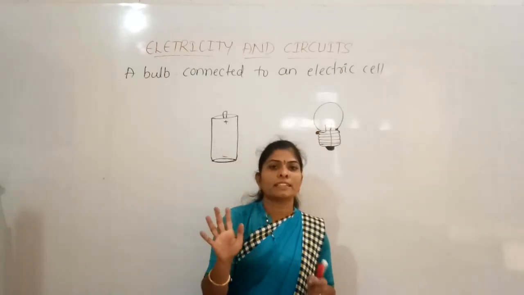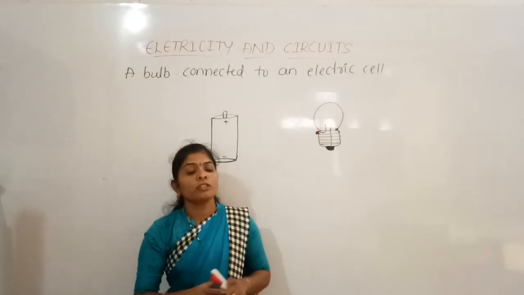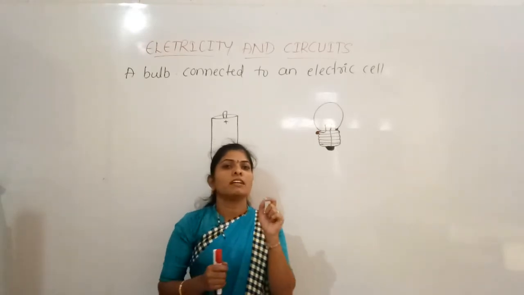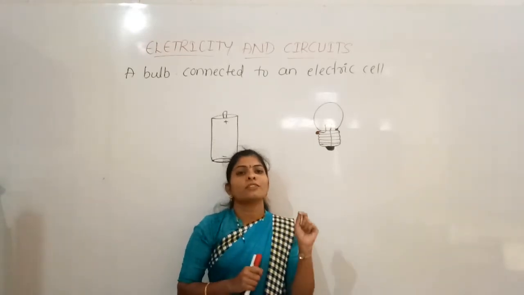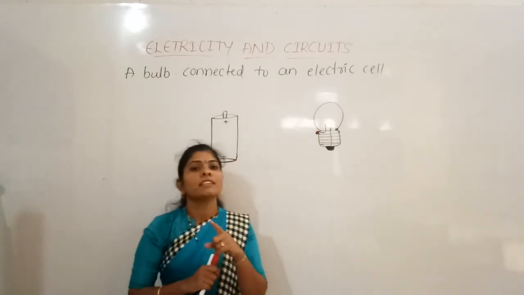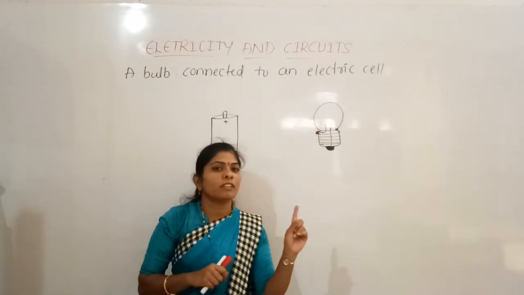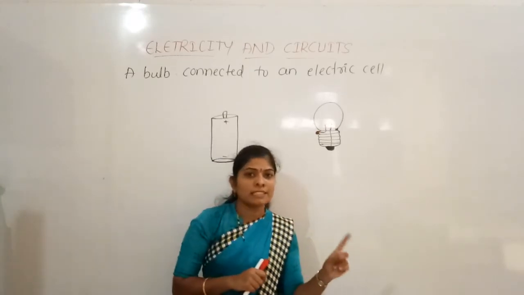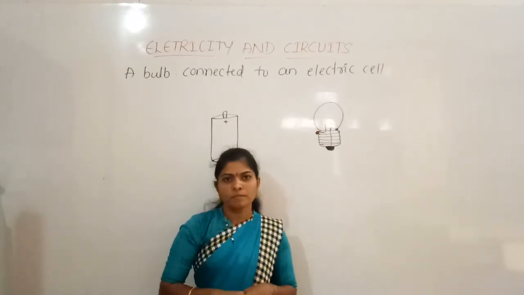We may get an electric shock. So always the metal wires are coated with plastic covering, because plastic is an insulator. It does not allow electricity to pass through it.